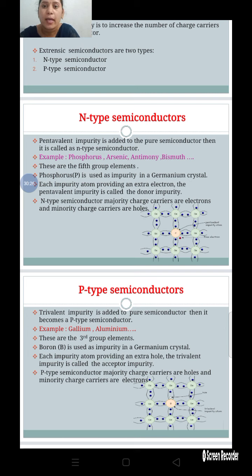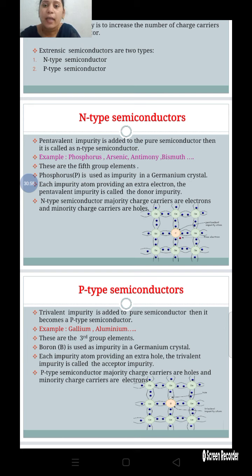Pentavalent, that is fifth group, impurities are added to the pure semiconductor, that is the intrinsic semiconductor. This is called an N-type semiconductor.